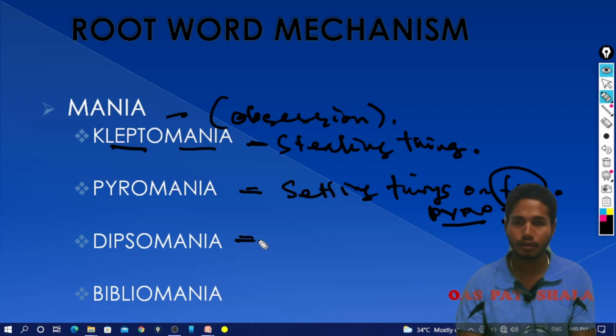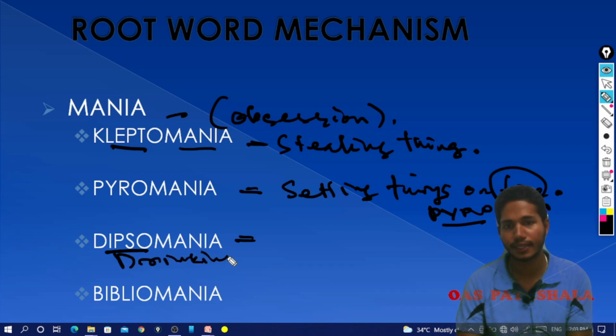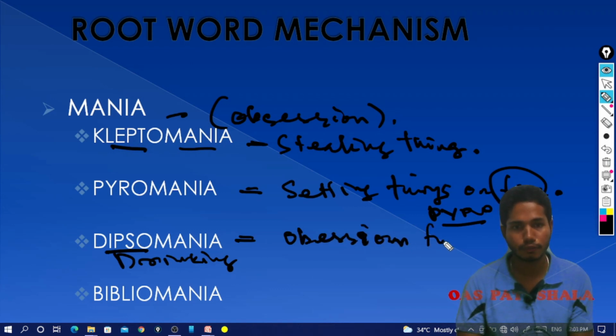Okay, the third word is called dipsomania. Dipso means drinking. An obsession for drinking is called dipsomania. Obsessive drinker, dipsomaniac. Obsession for drinking is called dipsomania. Okay, dipsomania clear.